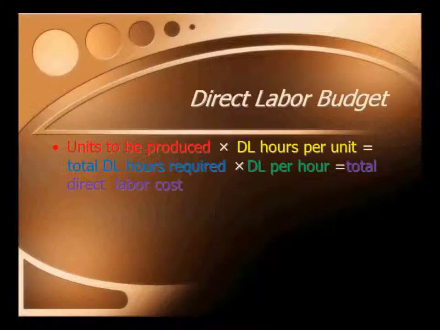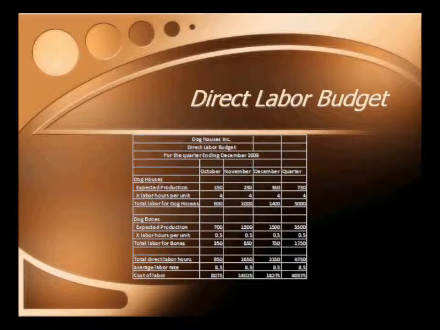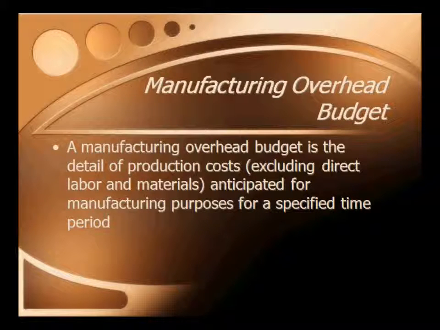The direct labor budget shows the direct labor hours required to satisfy the production budget. By knowing in advance how much labor time will be needed throughout the budget year, the company can develop plans to adjust the labor force as the situation requires. The manufacturing overhead budget is a detailed budget of production costs. It excludes the direct labor and the direct materials budget, and it anticipates for manufacturing purposes for a specified period.